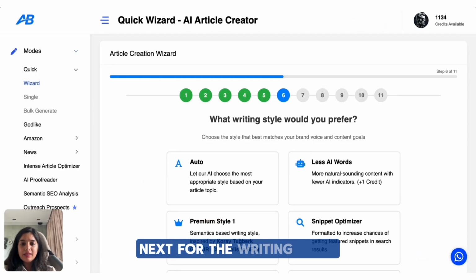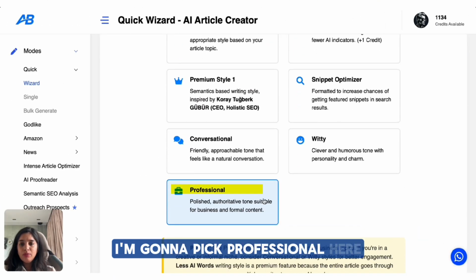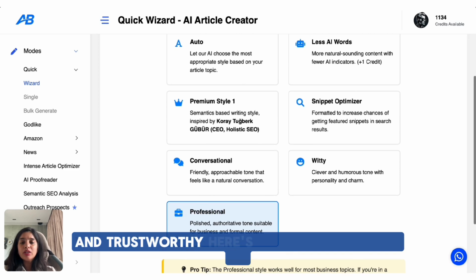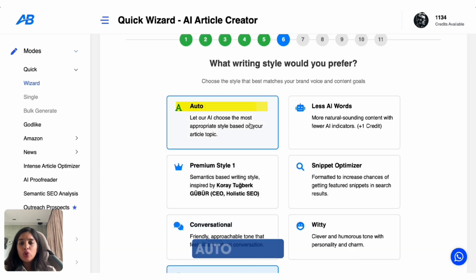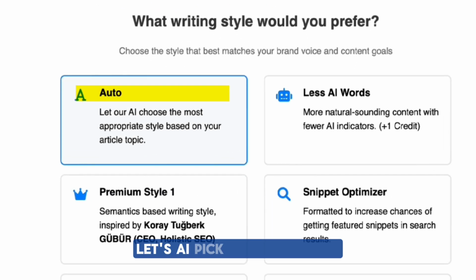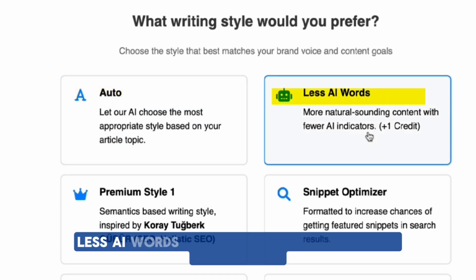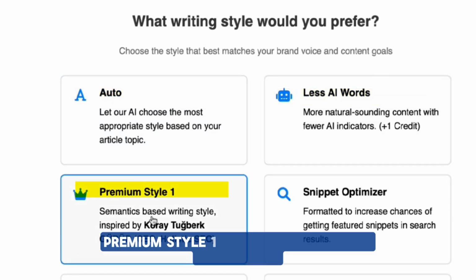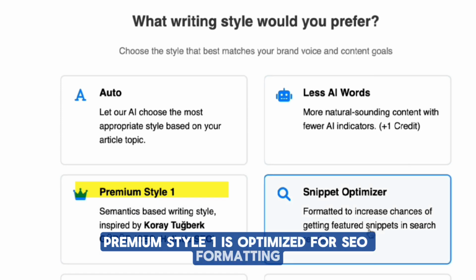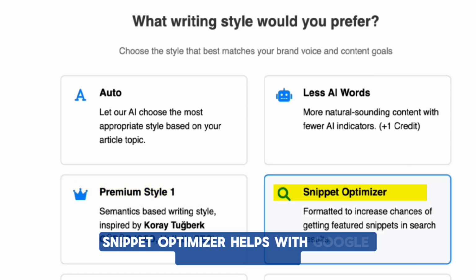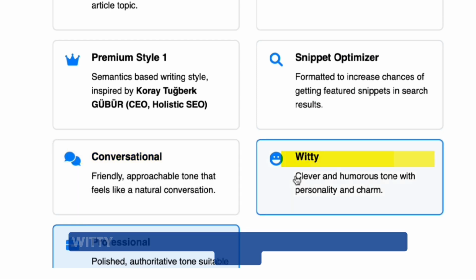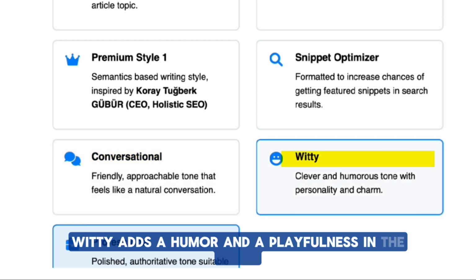Next, for the writing style, I'm gonna pick professional here because senior travel guides should sound polished and trustworthy. Here's what other styles do. Auto mode lets AI pick automatically. Less AI words makes the text simpler and more natural. Premium style 1 is optimized for SEO formatting. Snippet optimizer helps with Google featured snippets. Conversational is very light and friendly. Witty adds humor and playfulness in the blog.